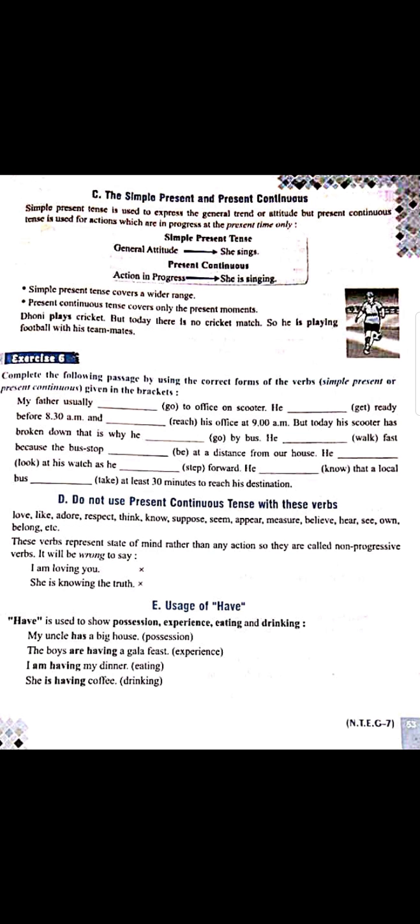Therefore, what is used here? Has. For experience, the boys are having a gala feast. This is the experience of the boys. Therefore, have comes. Similarly, I am having my dinner. Here I am telling that I am eating. Eating is shown. Therefore, have form is used. She is having coffee. Here drinking is shown, that something is being drunk by her. Therefore, have form is used. Hope so it is clear up till here.